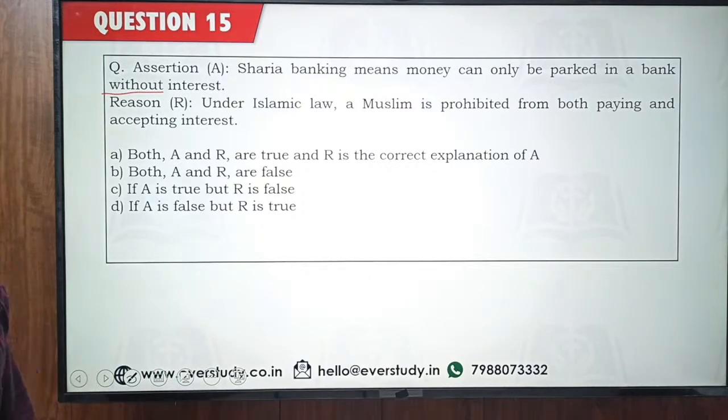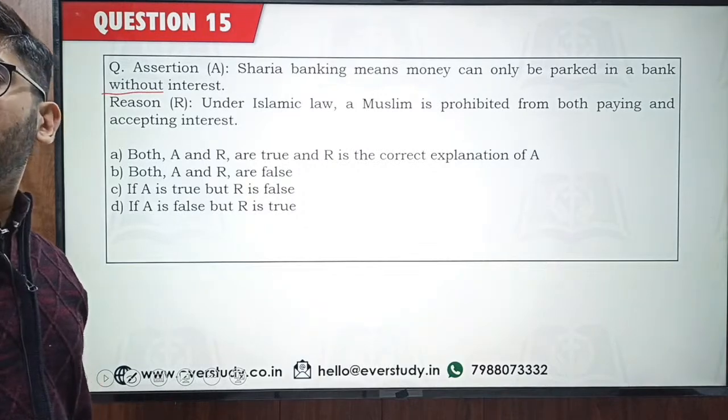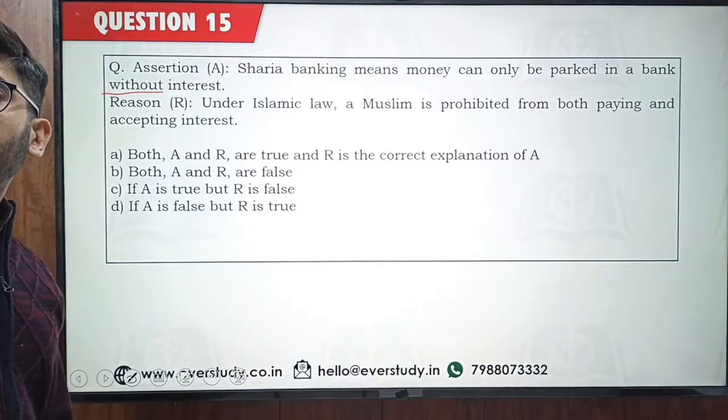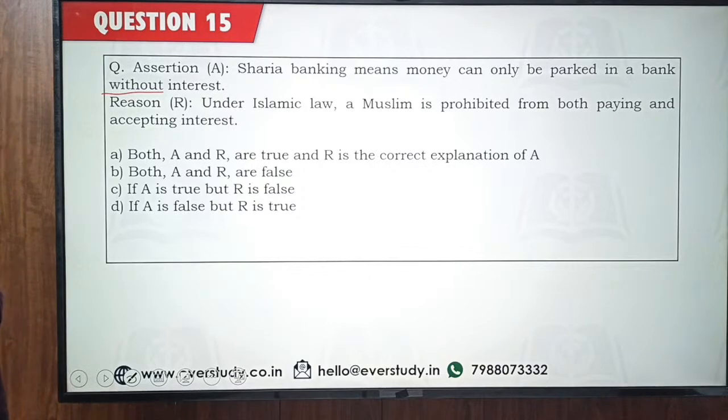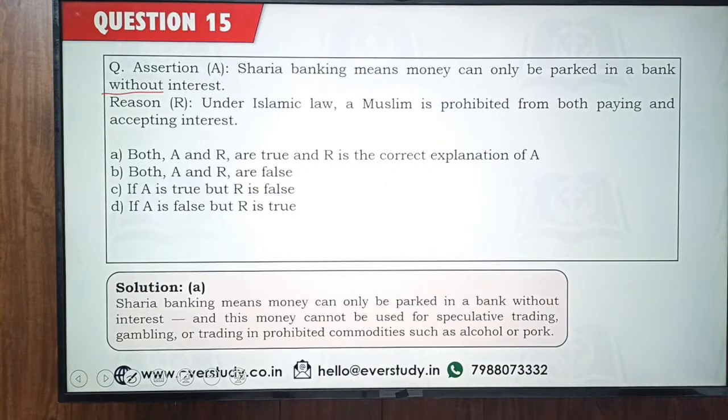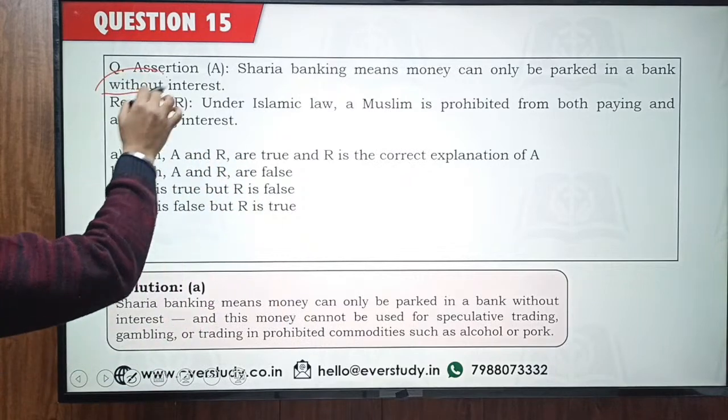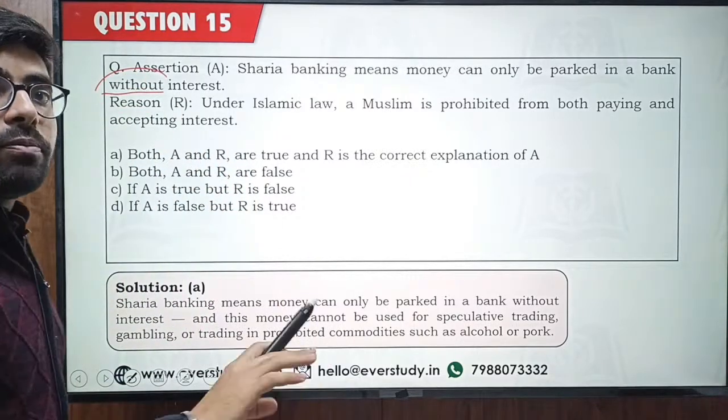Okay, so I'm seeing the answer is option number A from Ashok, Santosh, Shruti, Reva, Ijaz, Abhi. All of you are saying option number A, and option A is the correct answer. In Sharia banking, we are not concerned about interest. Money is going to be deposited. We want our money to remain safe.